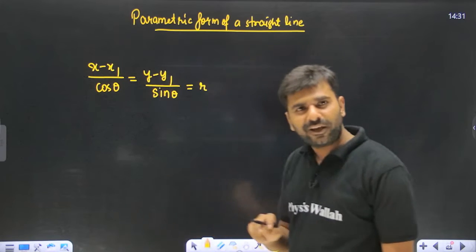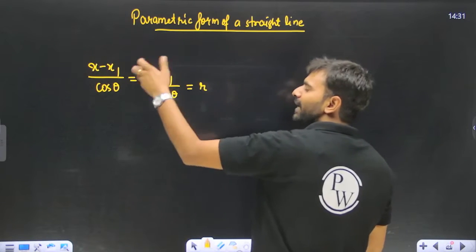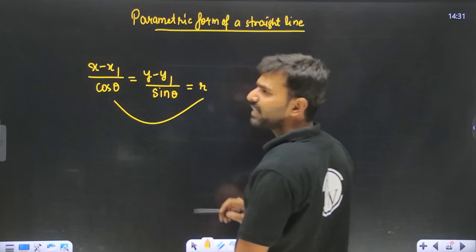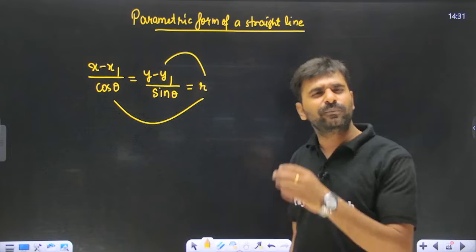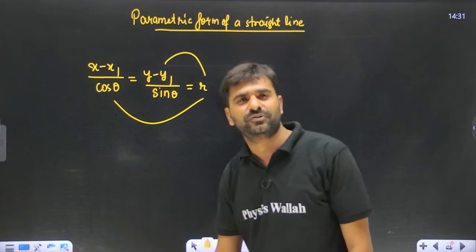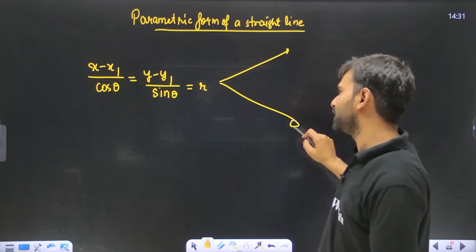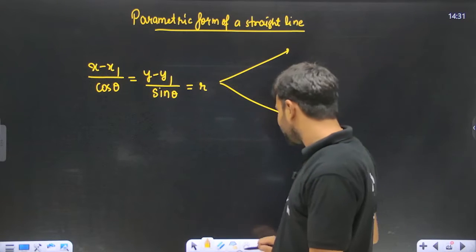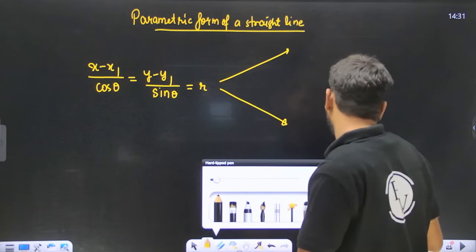Now, if you look at it closely, x minus x1 upon cos theta equal to r can also be written as x minus x1 equal to r cos theta, and y minus y1 equal to r sin theta. Now you will be confused: sir, is this the equation of a straight line or is this the equation of a circle? Now let me tell you one amazing fact, that this can represent both. This can represent a circle as well as a straight line.